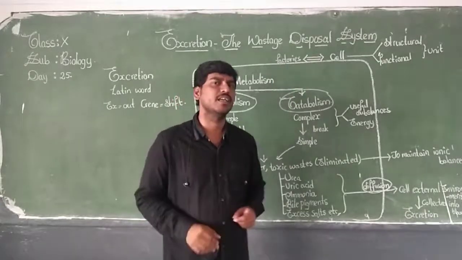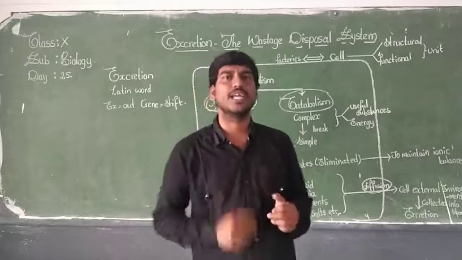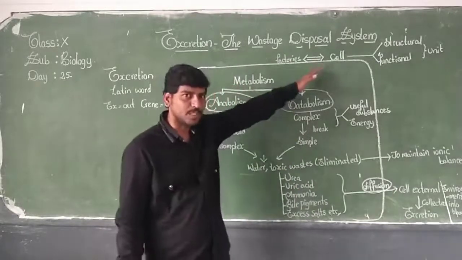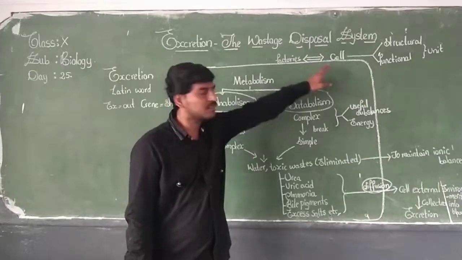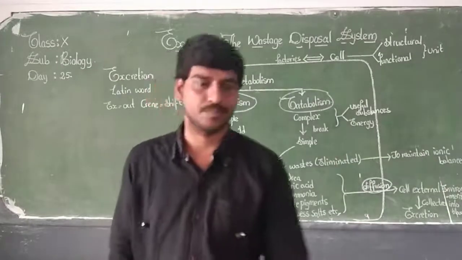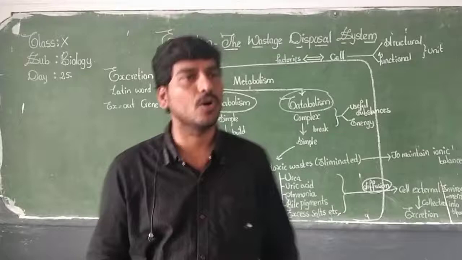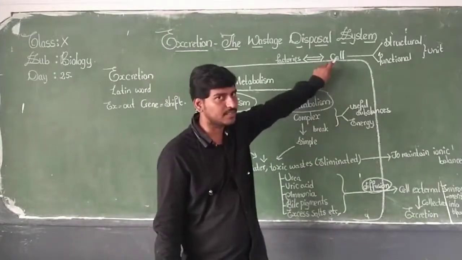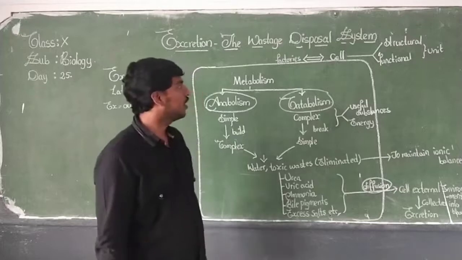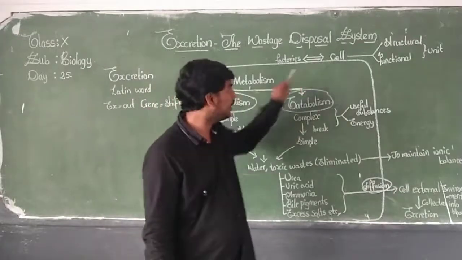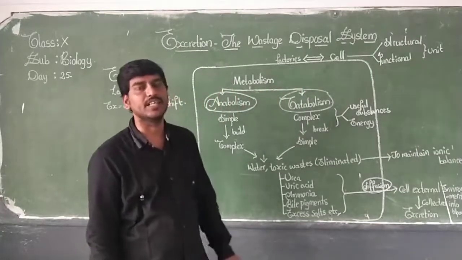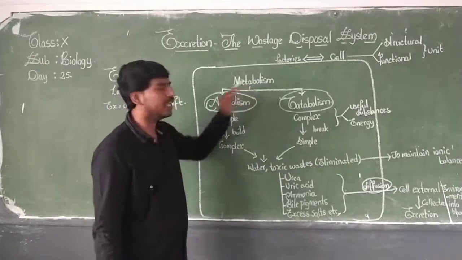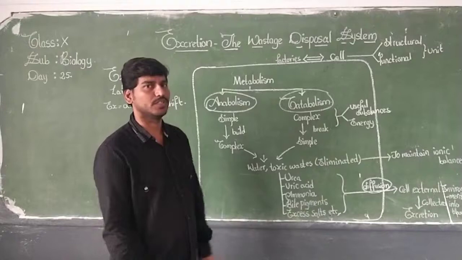Now let me say why I compare our cell with a factory. In these factories, that means here I am referring to the cell. The factory is nothing but the cell. In these factories, continuous metabolic activities take place. You can look at the metabolic activities, that means metabolism.